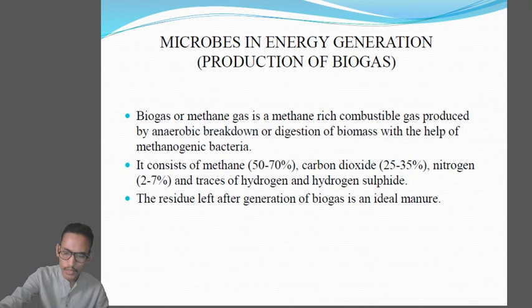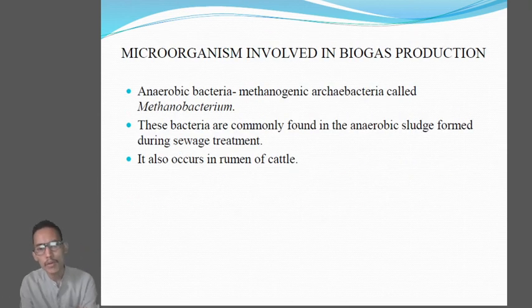Clear? So now we will deal with the microorganisms involved in biogas production. As I have told you, it is the methanogenic bacteria which are involved in the production of methane gas or biogas. So the microorganisms involved in biogas production are anaerobic bacteria. Anaerobic bacteria means those which are able to survive in the absence of oxygen and can lead to the breakdown of biomass in the absence of oxygen. And the most important bacteria are methanogenic archaebacteria.